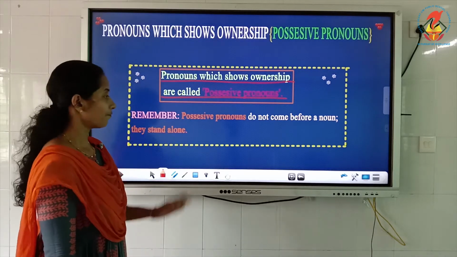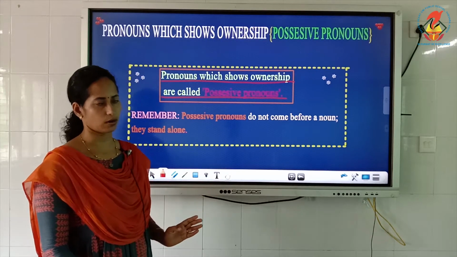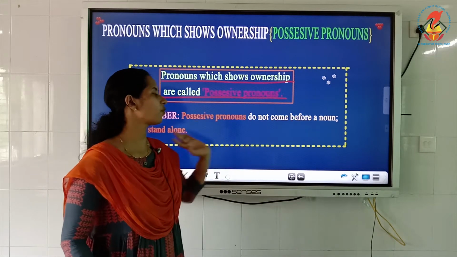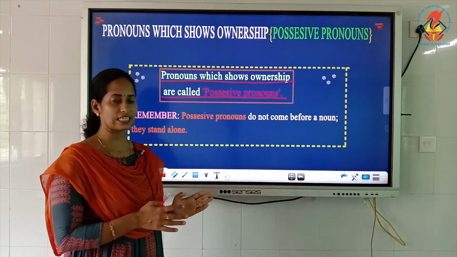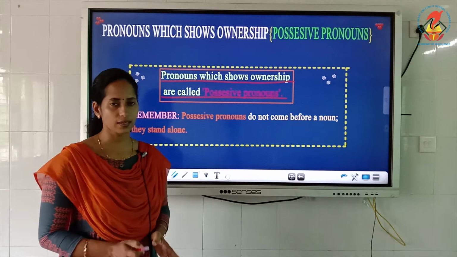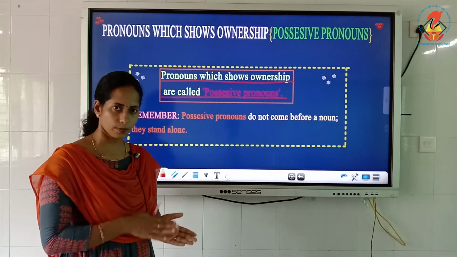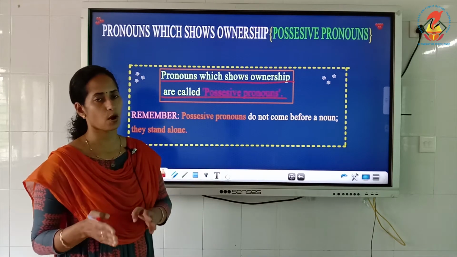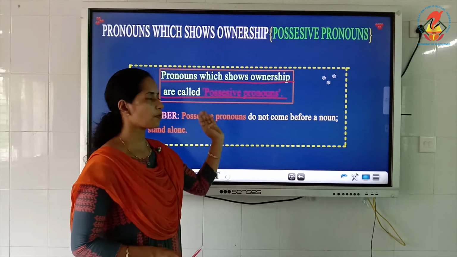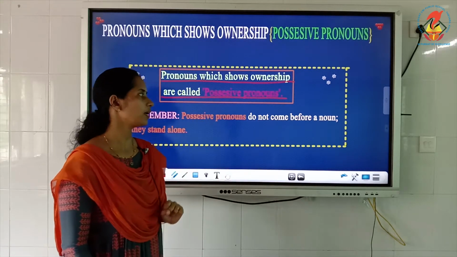When you use possessive pronouns, or the pronouns which show ownership, remember they do not come before a noun. So this is the difference between the pronouns which show belonging and the pronouns which show ownership.